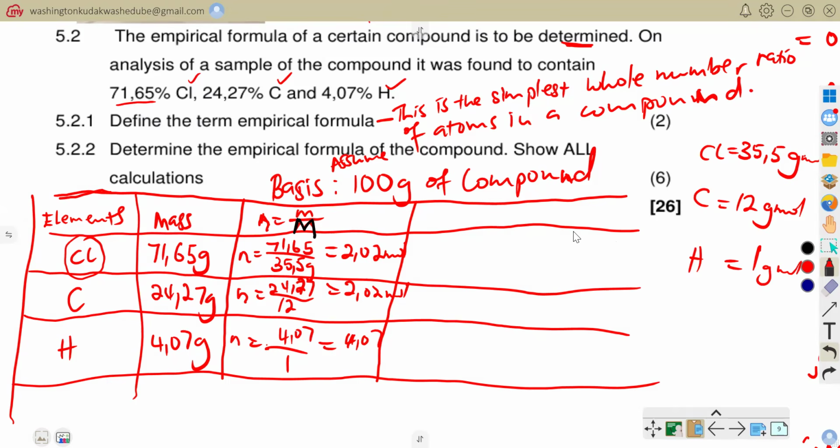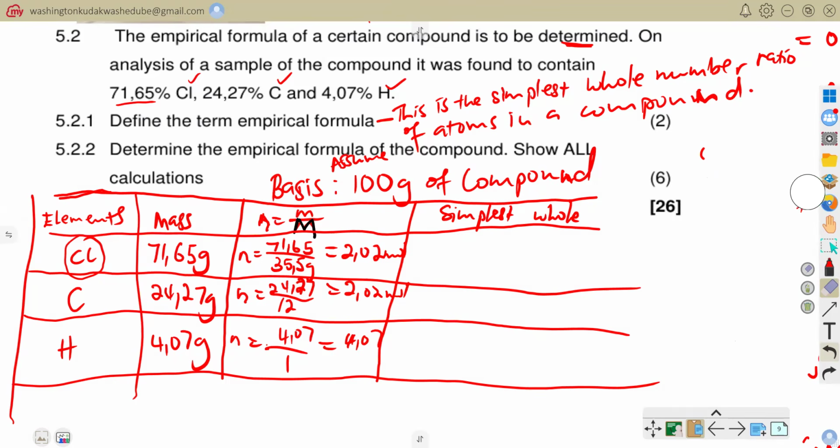Now, I need to calculate my simplest whole number ratio. Let me erase these ones so that I can write what I want to write there.